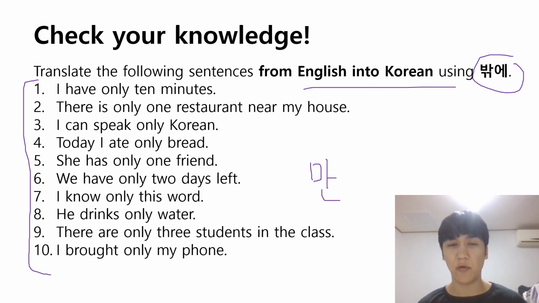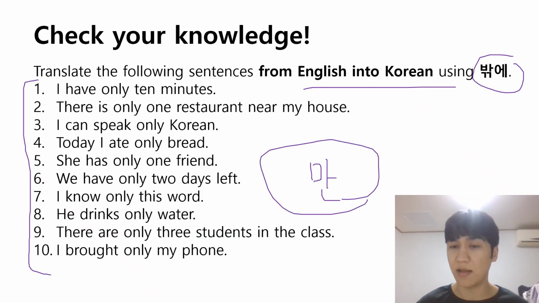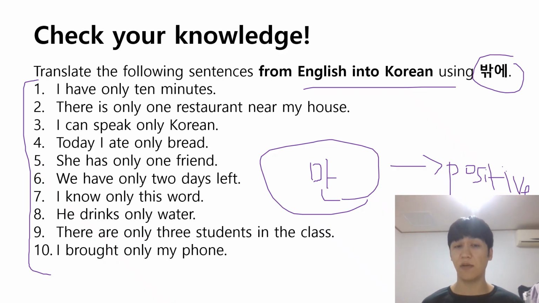But if you want to focus on something more positive, right, then you need to use 만. So 만 is all about positive verb forms, right? So let me put it here, positive. Okay, so when a sentence carries a negative meaning, then you need to use 밖에.